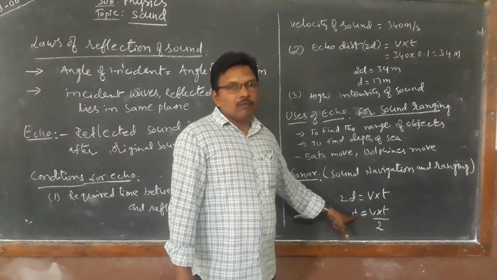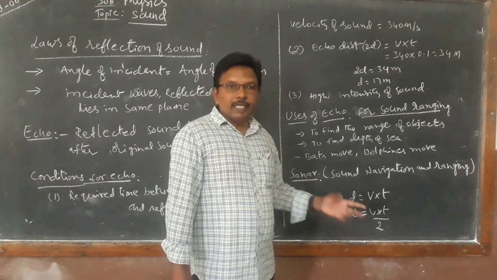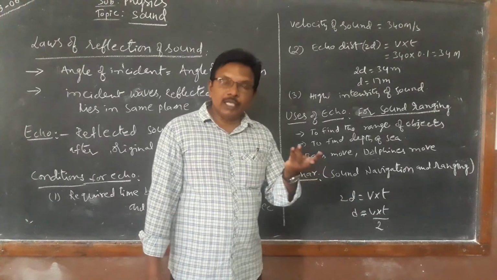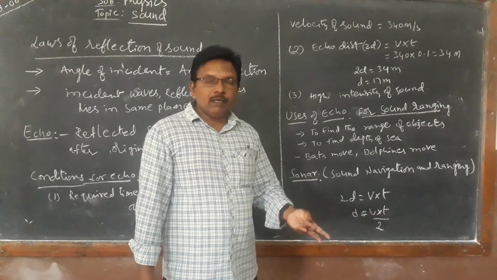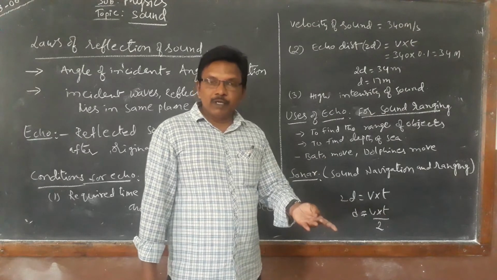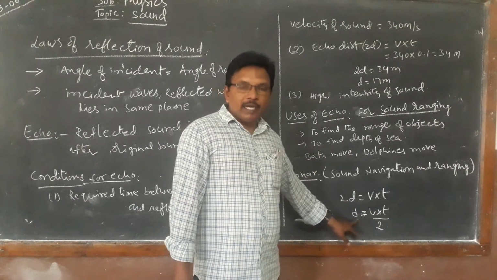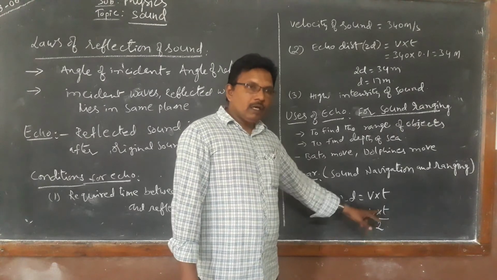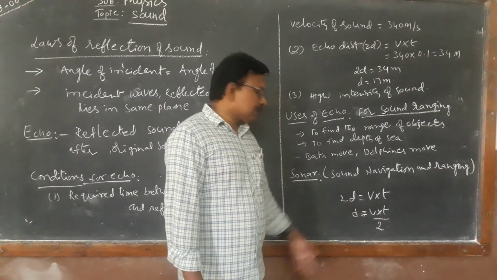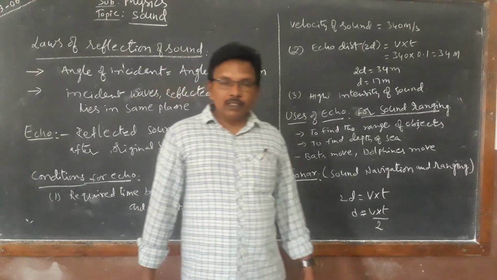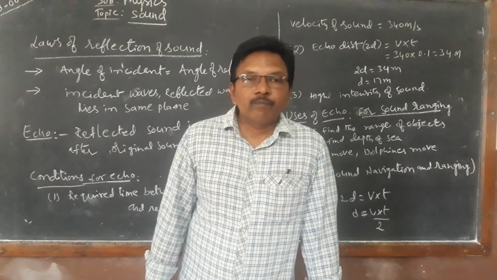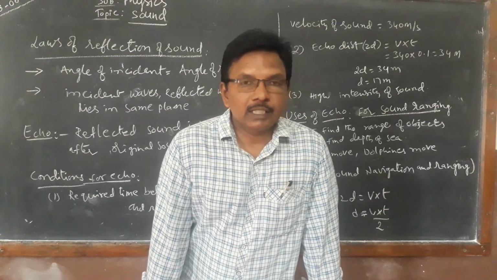We can measure the depth of the sea or an enemy submarine or icebergs. What we cannot see in water, we can identify the range of by using this sonar. That's all for now. We'll discuss the remaining concepts in the next class.